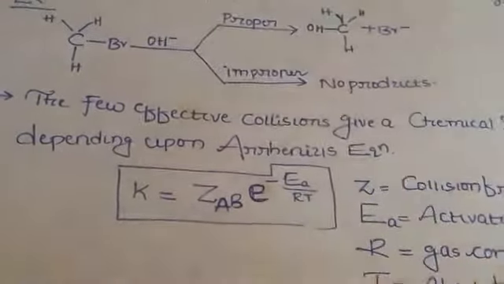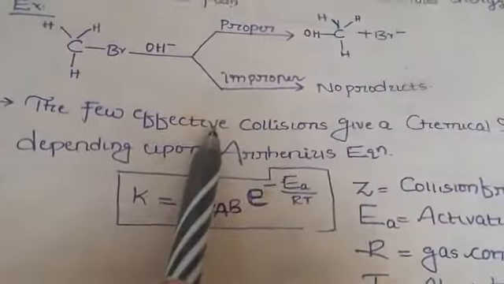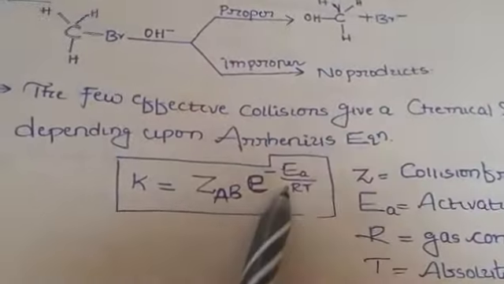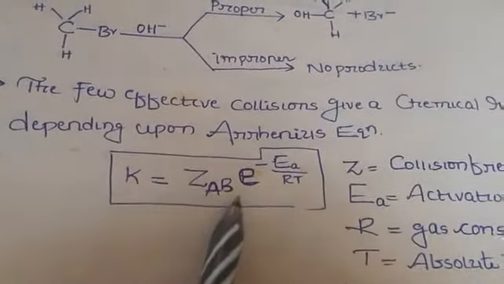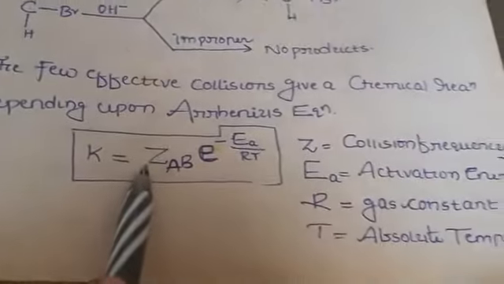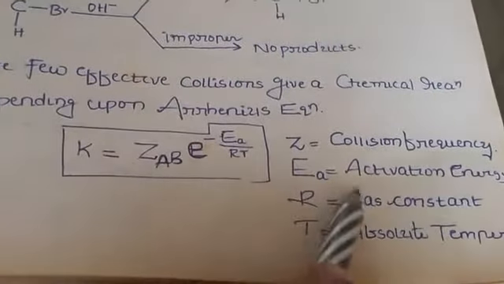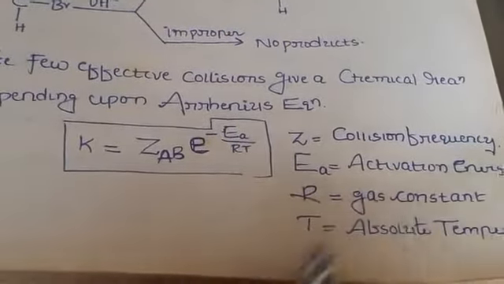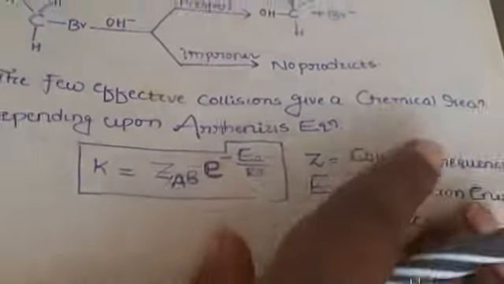Next, a few effective collisions give a chemical reaction, depending on the Arrhenius equation. So some of the collisions give a chemical reaction based on the Arrhenius equation, that is K equals Z_AB e to the power minus EA by RT, where Z is the collision frequency, EA is the activation energy, R is the gas constant, and T is the absolute temperature.